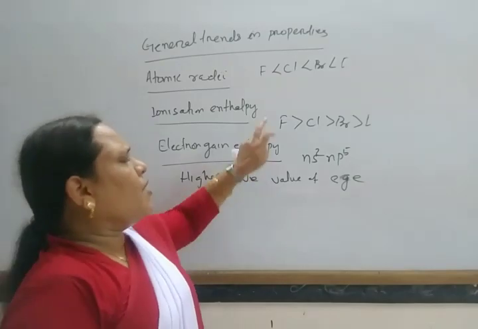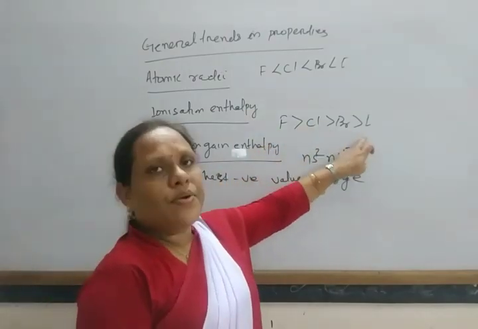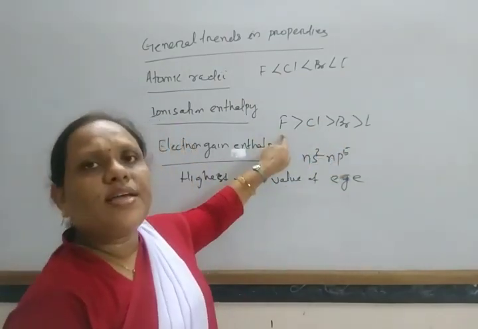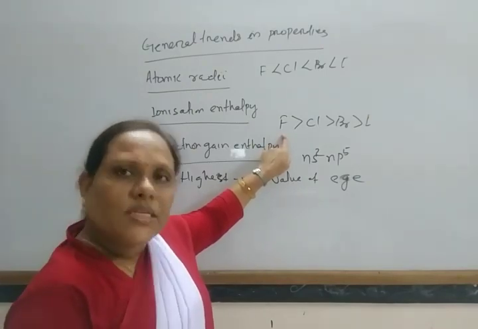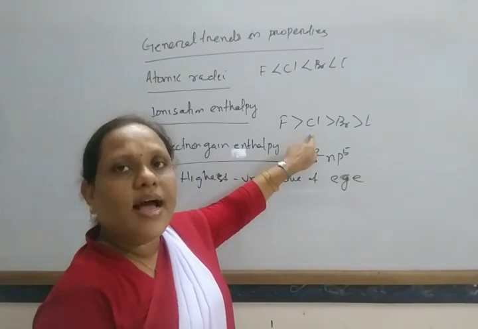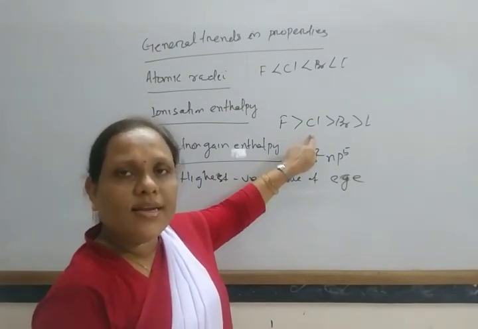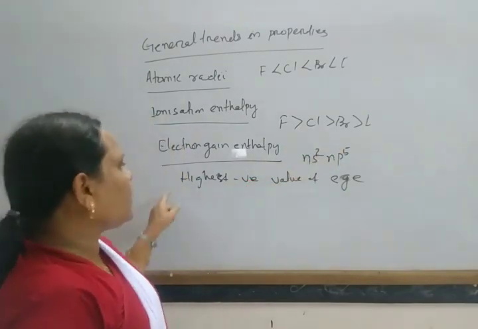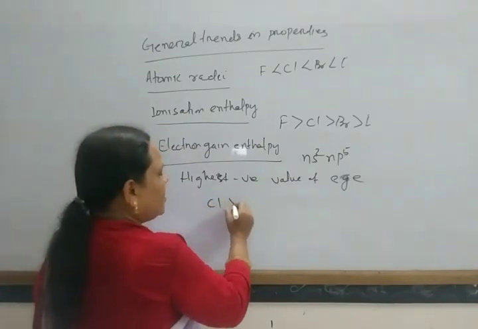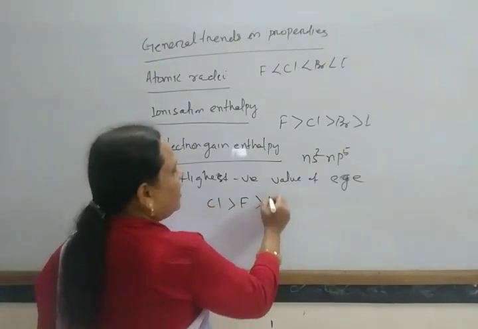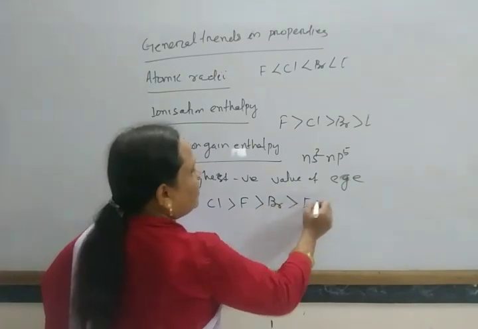So between fluorine, chlorine, bromine and iodine, fluorine should have the highest value of electron gain enthalpy. But actually, chlorine has the highest value. So the electron gain enthalpy varies: chlorine has the highest, then fluorine, then bromine, then iodine.